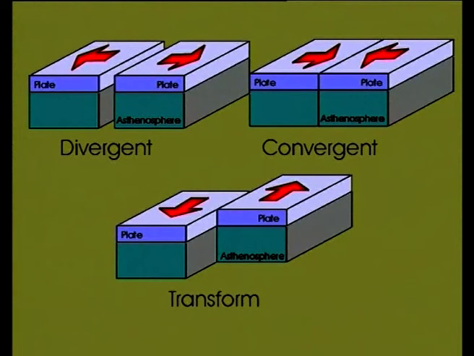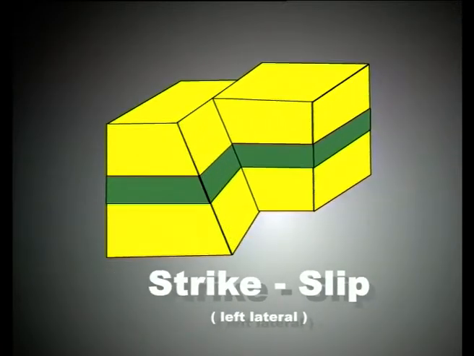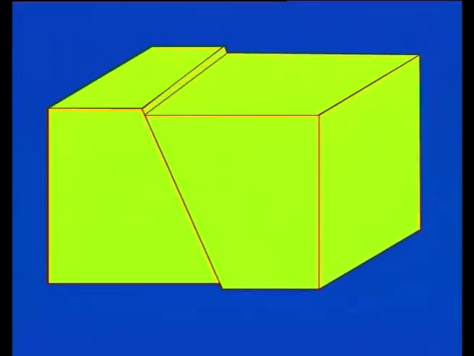The boundaries between the lithospheric plates, divergent and convergent, as we have discussed, are sites of metallogeny, sites of earthquake, sites of volcanism.